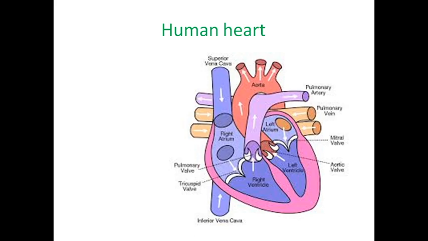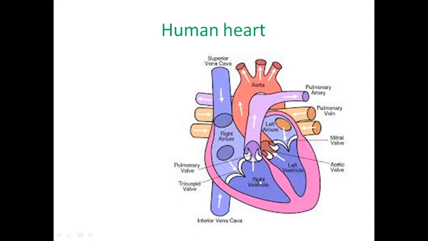That sound is called dub. In the first sound, the tricuspid and bicuspid valves are closed and the semilunar valves open. The first sound, lub, is at the beginning stage of the ventricular systole. The second one occurs at the final stage of the ventricular systole, when it goes to the next stage, diastole.